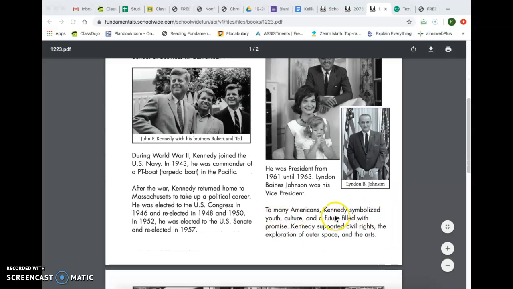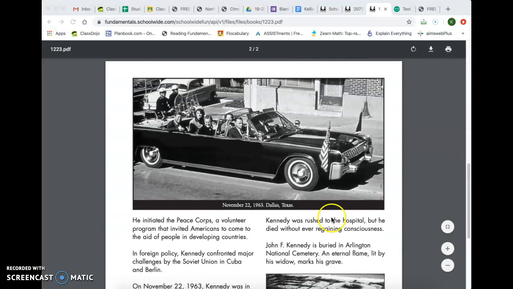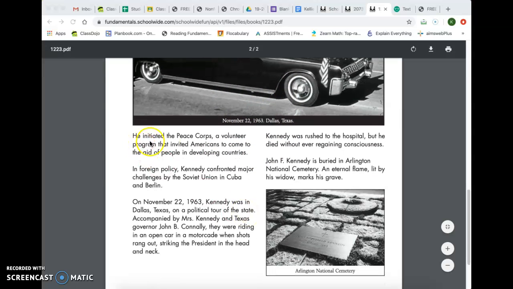To many Americans, Kennedy symbolized youth, culture, and a future filled with promise. Kennedy supported civil rights, the exploration of outer space, and the arts. Here's another image, and we know that this photograph was taken on November 22nd, 1963 in Dallas, Texas, because of this label or caption here. He initiated the Peace Corps, a volunteer program that invited Americans to come to the aid of people in developing countries. In foreign policy, Kennedy confronted major challenges by the Soviet Union in Cuba and Berlin.